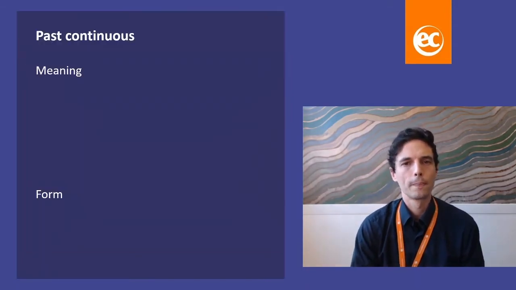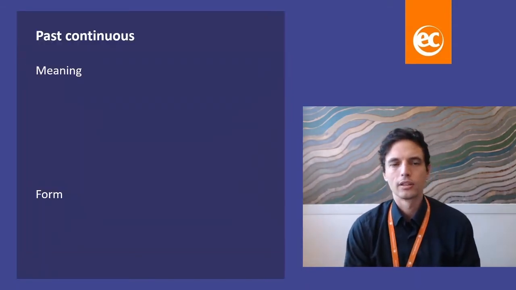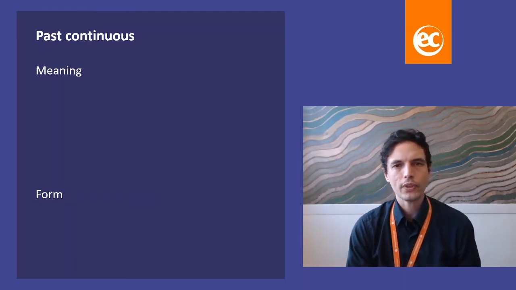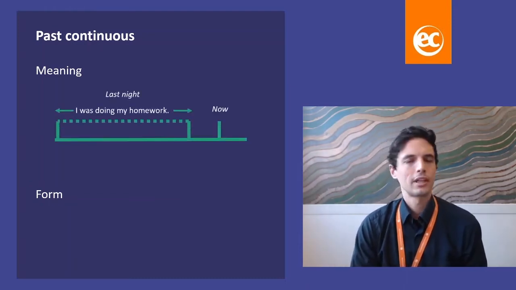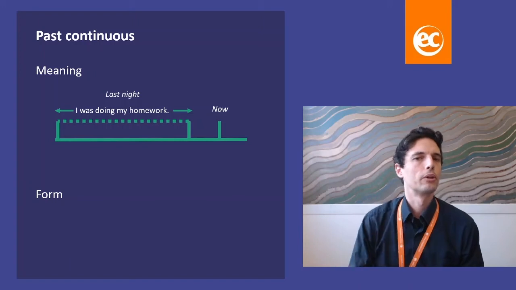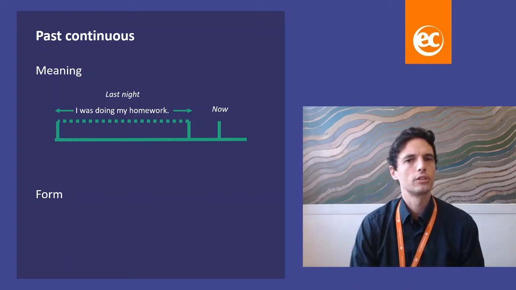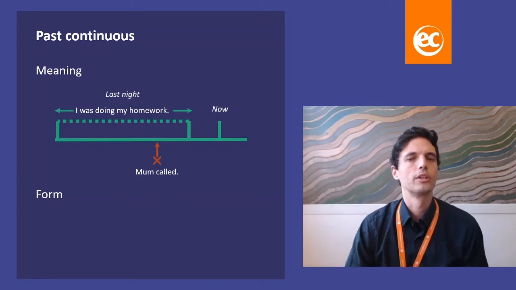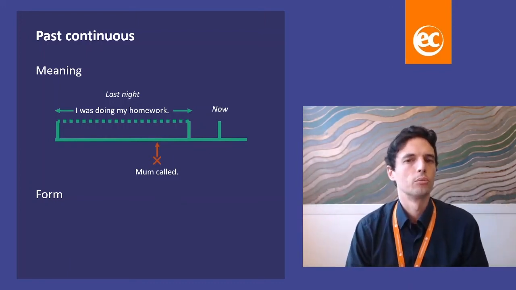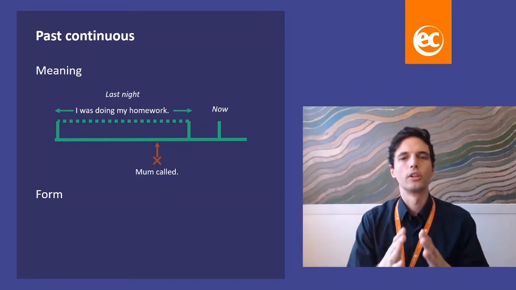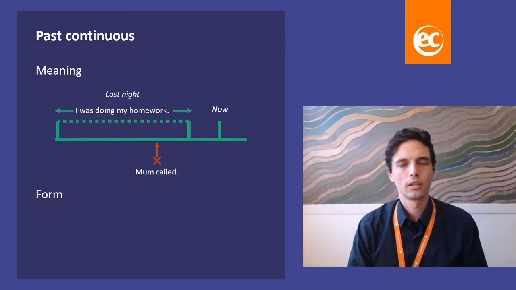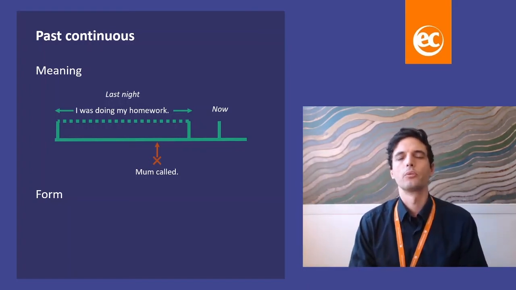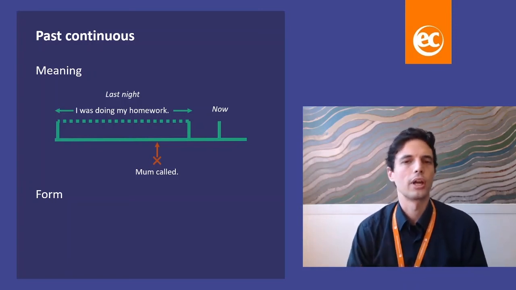This is the grammar. So let's analyze the meaning and form. First of all, the meaning. This happened last night, so we're talking about the past. We're also looking at two different actions. One is a shorter action and one is a longer action. So we use the past continuous for the longer action. Here, I was doing my homework. I was doing my homework is the longer action and my mum called is the shorter action.